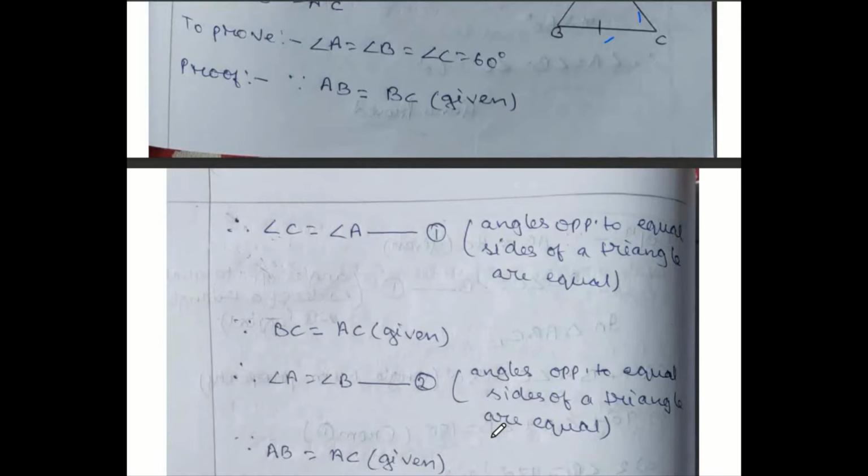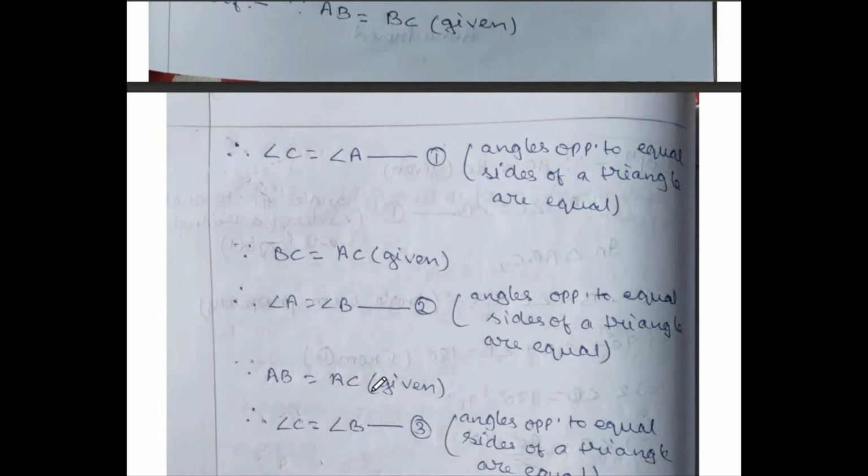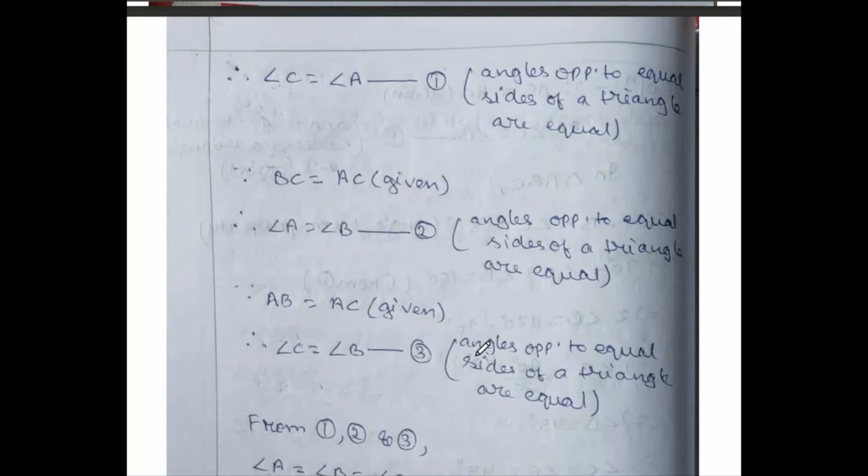Third, we will go for AB equal to AC because all these sides are equal. Let us go for AB and AC both are equal. So AB opposite angle C and AC opposite angle B. So angle C and B both are equal. That's your third condition. Reason same for all the conditions. So please prepare the sentence properly. Angles opposite to equal sides of a triangle are equal.